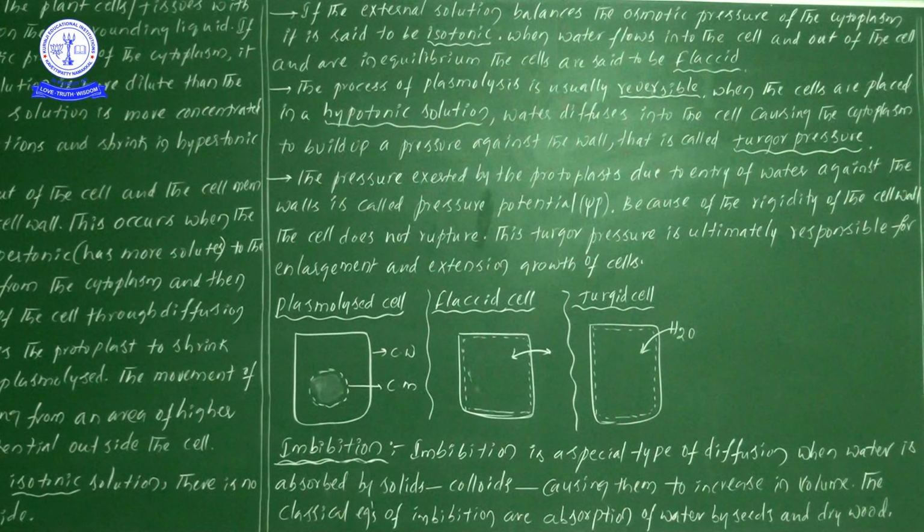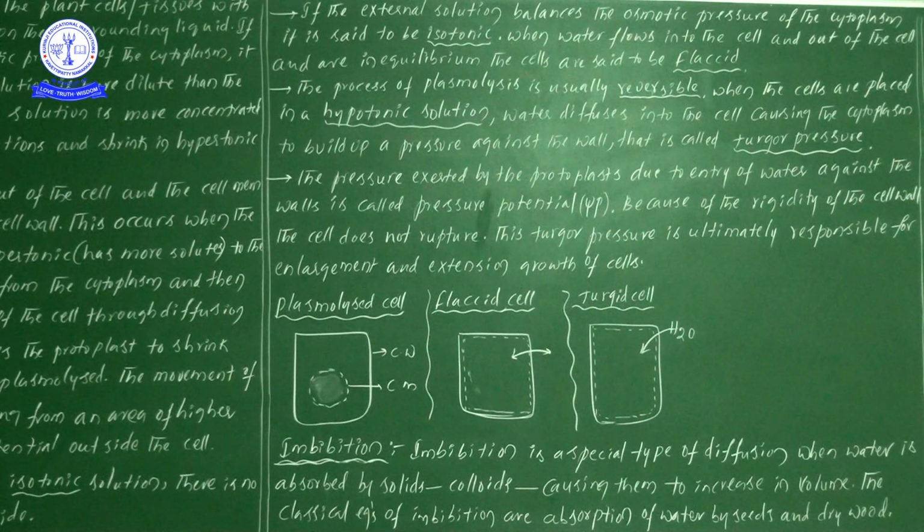One particular point we learned in morphology is the regions of root. Three regions are there: the region of meristematic activity, the region of elongation and the region of maturation. In the elongation zone, when water molecules enter the cell, it is responsible for growth. So how does plant growth take place? Only due to the enlargement or extension of the cells.